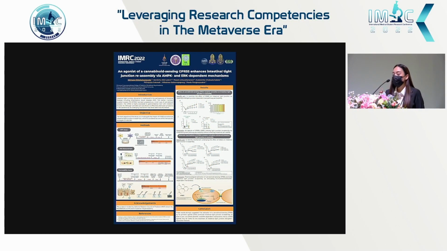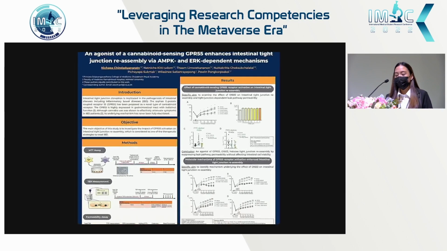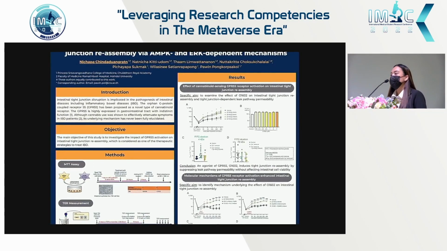So, good afternoon, everyone. My name is Nichapa Chindaduangratn, currently a third-year medical student at Princess Phramongkutklao College of Medicine. Today, I'll discuss the effects of the cannabinoid-sensing G-protein coupled receptor 55 activation on intestinal tight junction reassembly and its underlying mechanisms. So, intestinal tight junction disruption is the main pathogenic feature of the inflammatory bowel disease, or IBD. Unfortunately, there is still a lack of FDA-approved drugs that directly target these tight junctions.